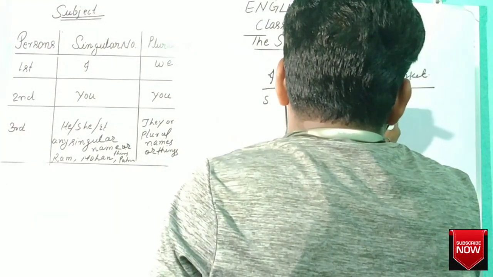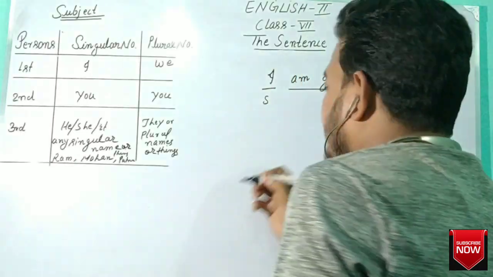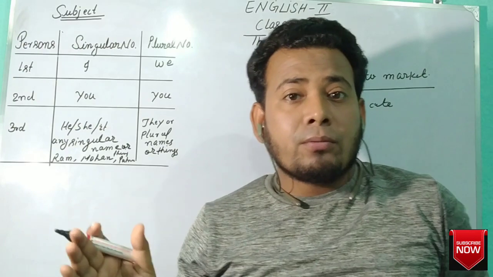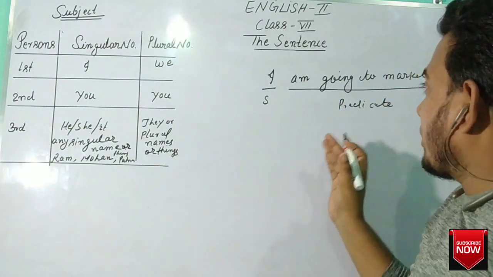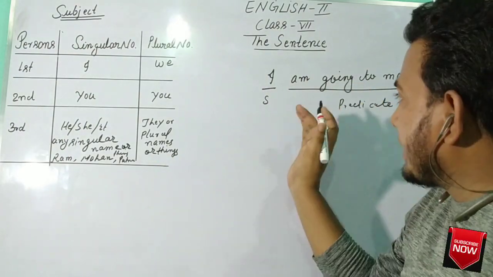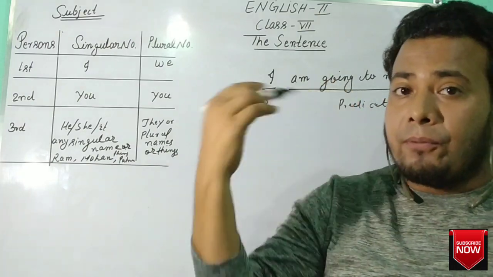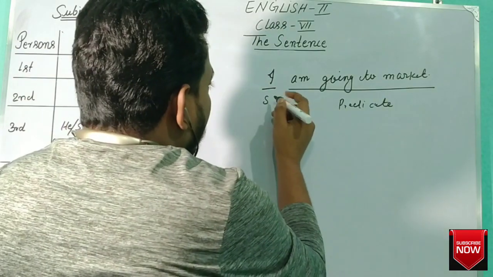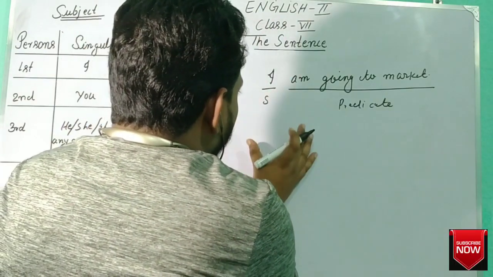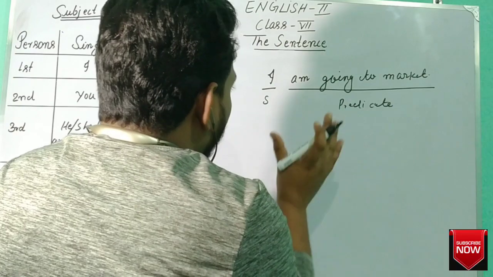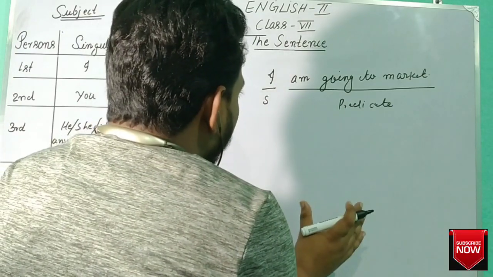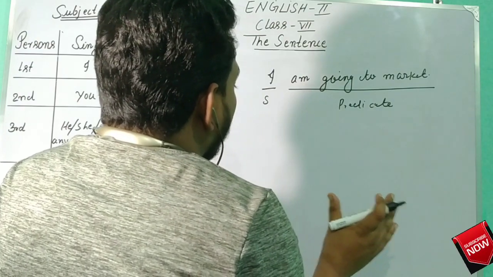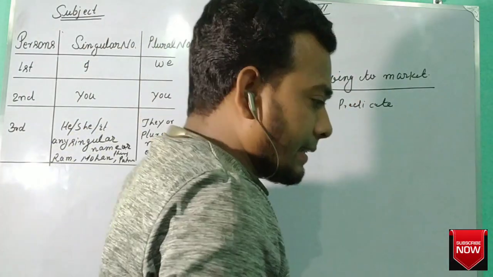Predicate. Subject is the part of a sentence that names what the sentence is about. Means the sentence is the work, and the subject is the work performer. Okay? Now here, subject is the part of a sentence that names what the sentence is about.